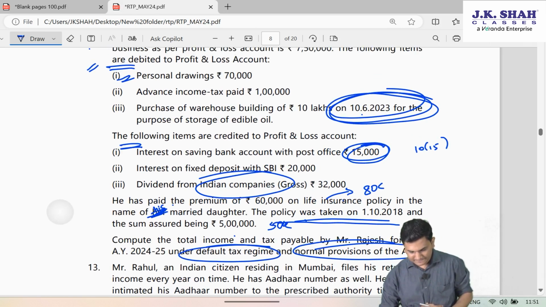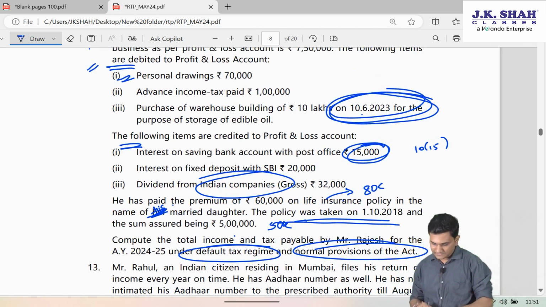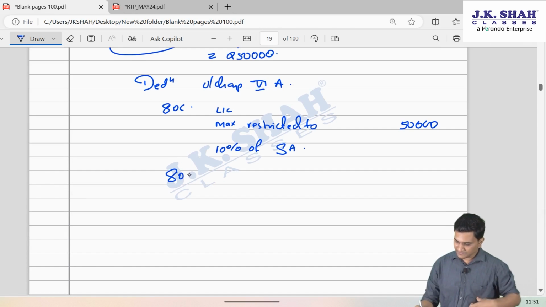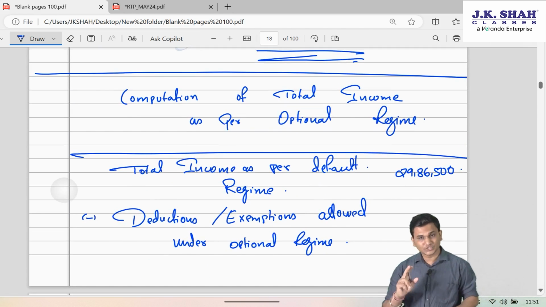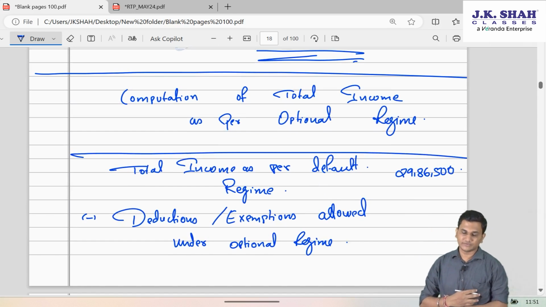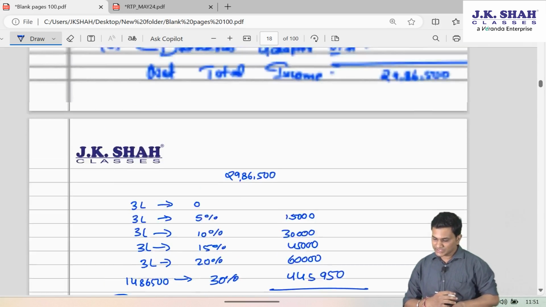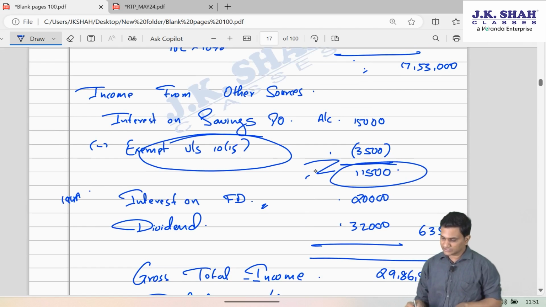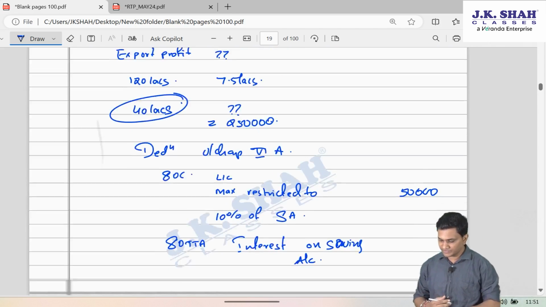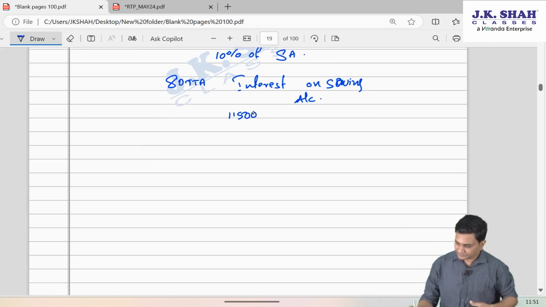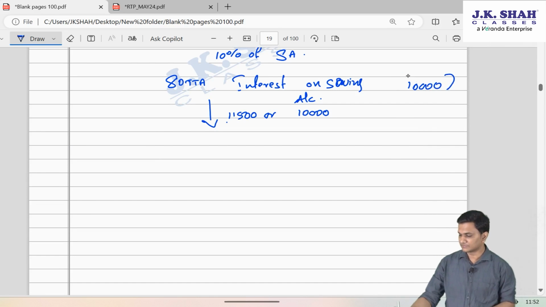80TTB is not there. Directly we have 80TTA on this interest on saving account. Now interest on saving account is actual interest or maximum 10,000, whichever is less. Now since the actual interest itself included in the GTI is 11,500, you will say 11,500 or 10,000, whichever is less. So that is 10,000.